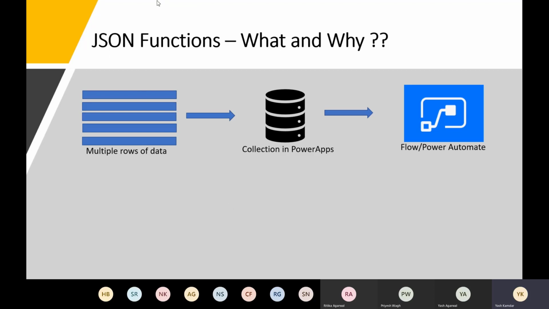So let me give you a gist of how this works. Right now I'm doing this via browser, but later on we are going to do this via a Power Automate solution. I have a flyer over here. This is an image that Yash Agarwal has sent to me. I'll just upload this.